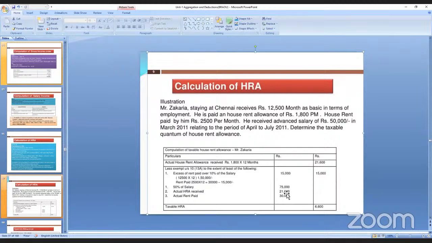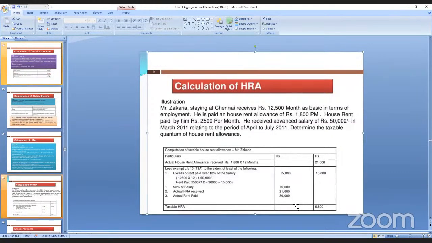Is it clear? Now, that is 50% of salary, actual HRA received, actual rent paid. So from these, which is the least one? 21,600.